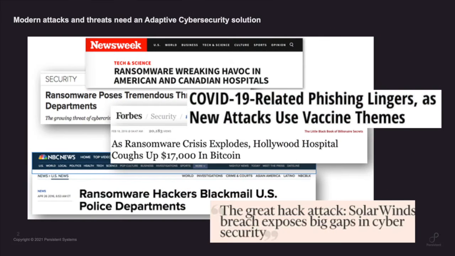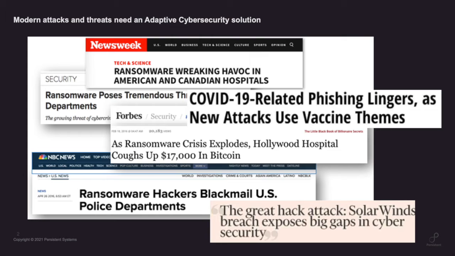So what we are proposing is a novel adaptive approach to cybersecurity, and the reason for this, as we see in today's news headlines, is that there are a lot of cyber attacks happening. Cybercrime is on the rise, especially with the COVID situation. Ransomwares and different types of attacks are happening, and these are very novel. They try to exploit vulnerabilities of the system which we are not aware of. Zero-day attacks, so it is important for us to understand that the attack can come from anywhere. They can exploit any vulnerability that we have.